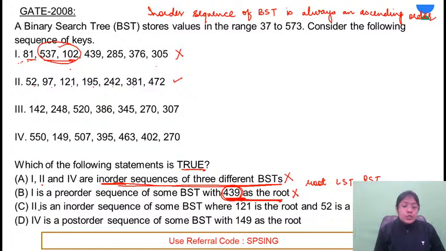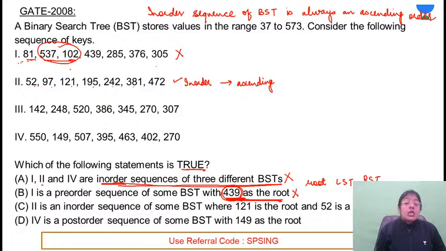Let's look at option C. 2 is an in-order sequence of some binary search tree. ये binary search tree है, in-order sequence है. Definitely it's an in-order sequence because this is in the ascending order. So 2 is an in-order sequence of some binary search tree where 121 is the root and 52 is the